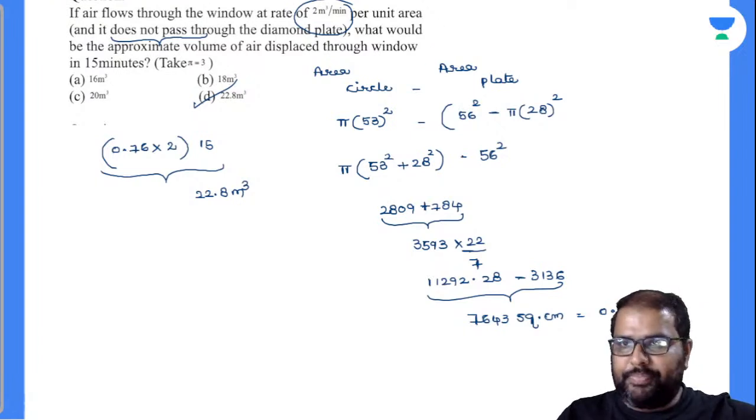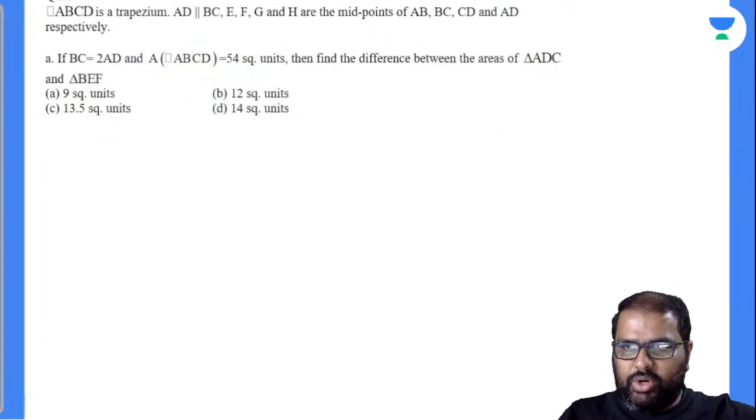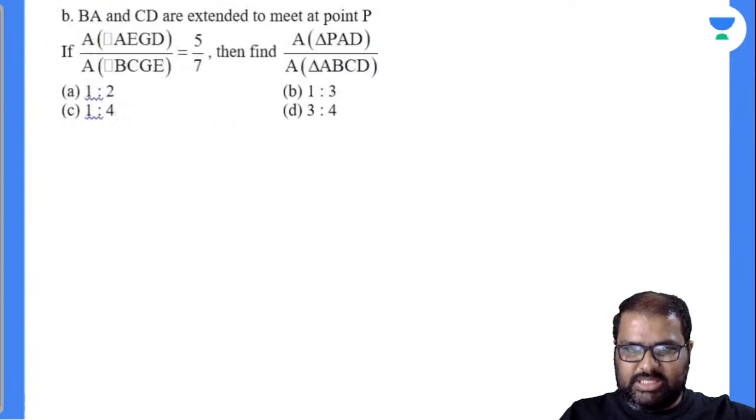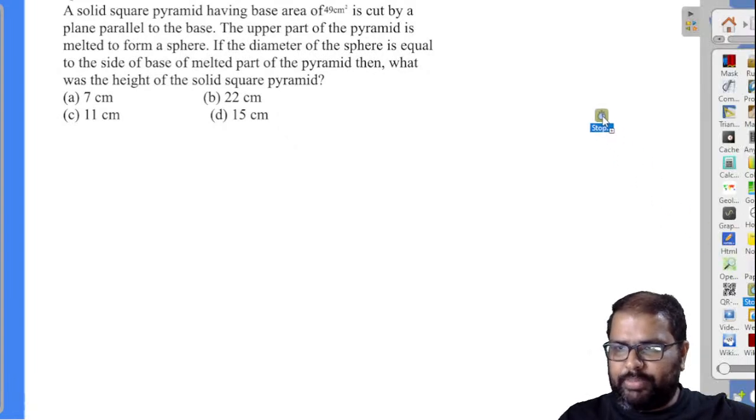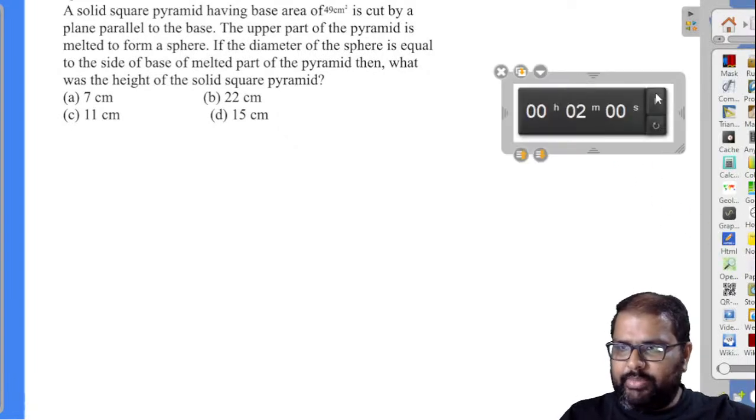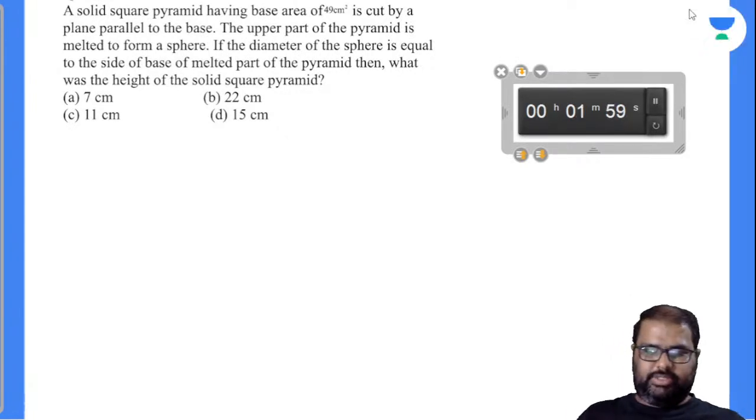Let's solve one more question here. Will you solve this? Try this question because the previous question had two parts. We are doing mensuration questions now. We'll do mensuration questions. Try this.